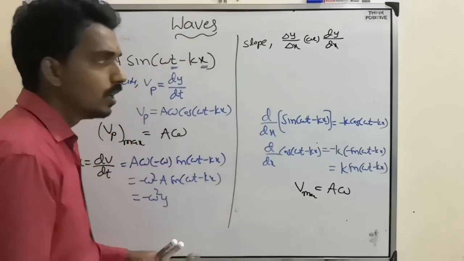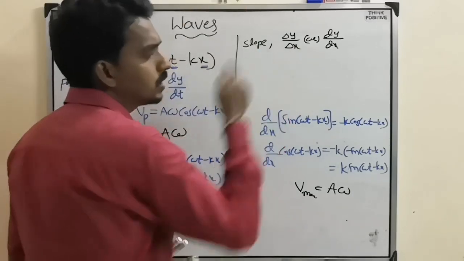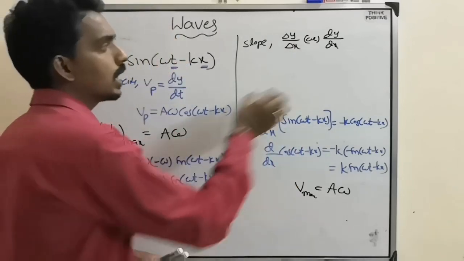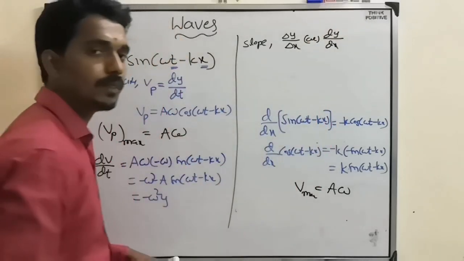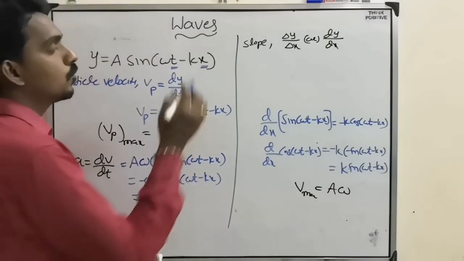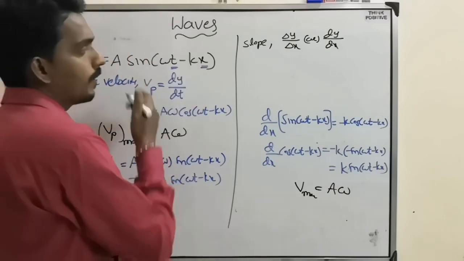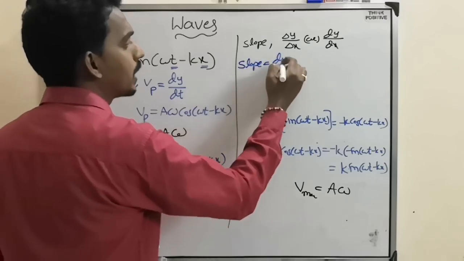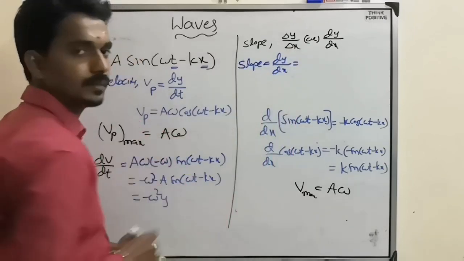So we should not use delta y by delta x, because that is for a straight graph. As it is a curved graph, we go for dy by dx. So they will ask what is the slope of the wave. Slope means dy by dx.